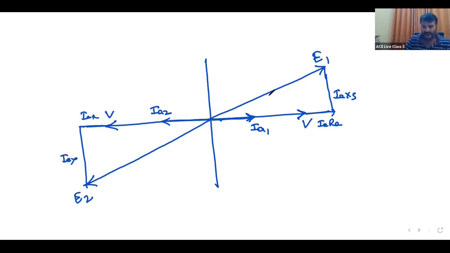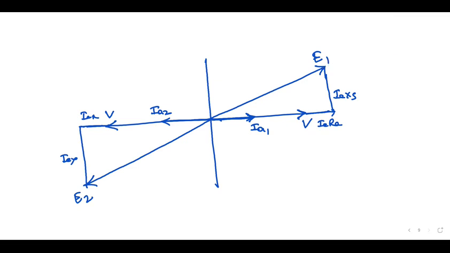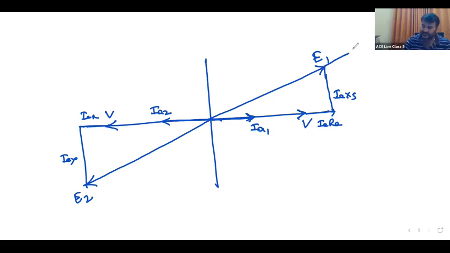Up to here it is clear. Now if you increase the excitation of the first machine, E1 dash is increased. When E1 dash is increased, E_sy will be here.